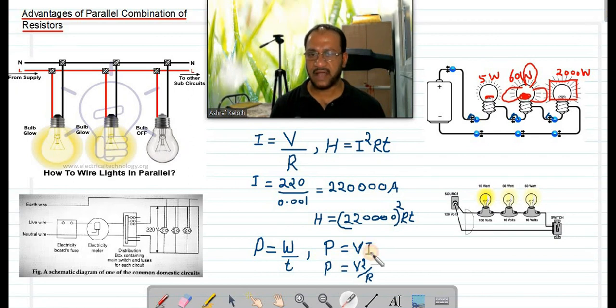So which device needs maximum current here? The AC with 2000 watts needs maximum current, isn't it? The bulb needs minimum current. Is it possible in a series circuit? No. In a series circuit, all of them can take only one current, the same current.